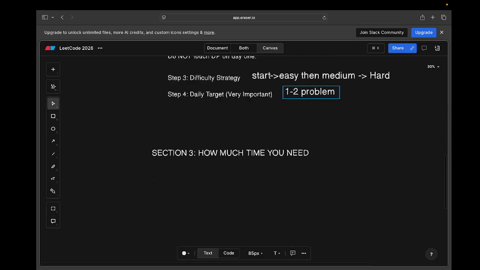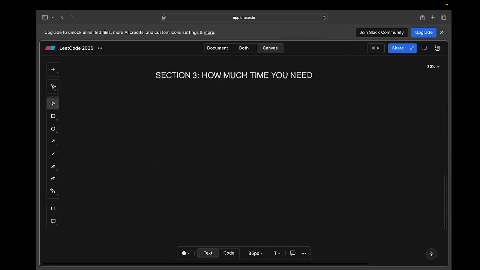Now coming to the next section: how much time do you actually need? For students who are in college, 1.5 to 2 hours a day is really important.